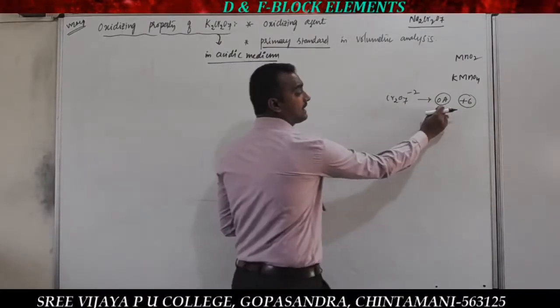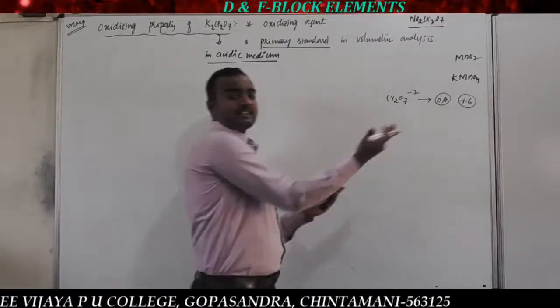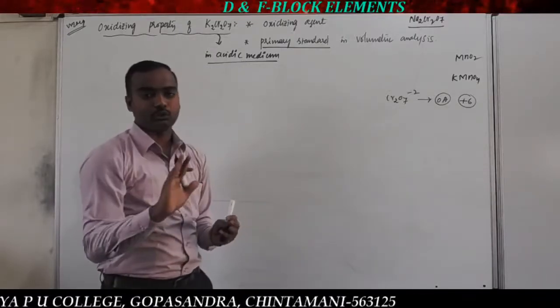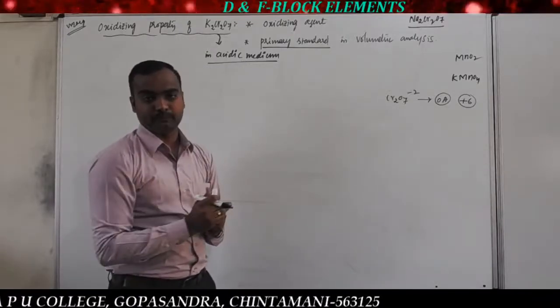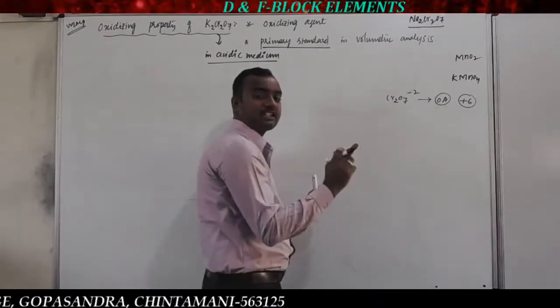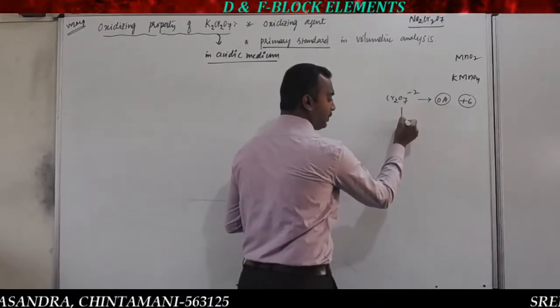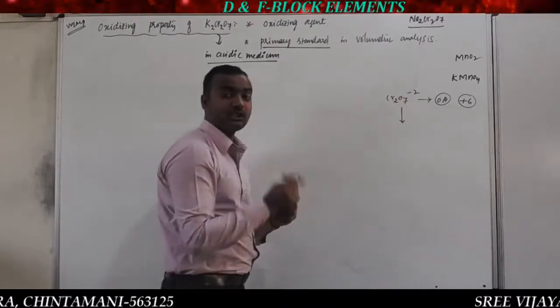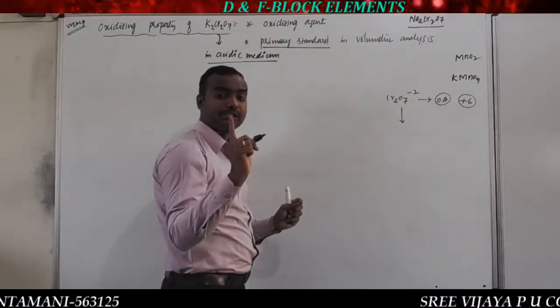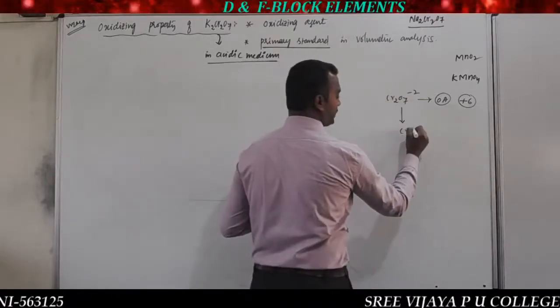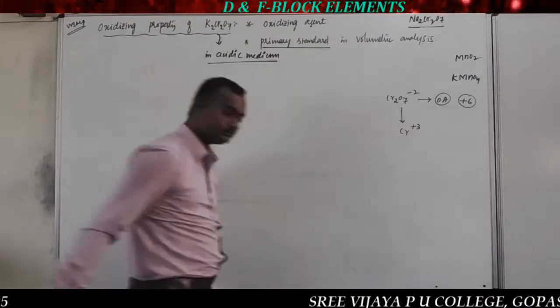So the oxidizing agent can oxidize other species, but itself it undergoes reduction. ಅಂದರೆ ಡೈಕ್ರೋಮೇಟ್ ಆಕ್ಸಿಡೈಸಿಂಗ್ ಏಜೆಂಟ್ ಅಂದ ಮೇಲೆ ಇದರಲ್ಲಿ ಇರುವ ಕ್ರೋಮಿಯಂನ +6 ಆಕ್ಸಿಡೇಷನ್ ಸ್ಟೇಟ್ ಏನಾಗಬೇಕು, itself it undergoes reduction, so that can be converted into Cr+3.